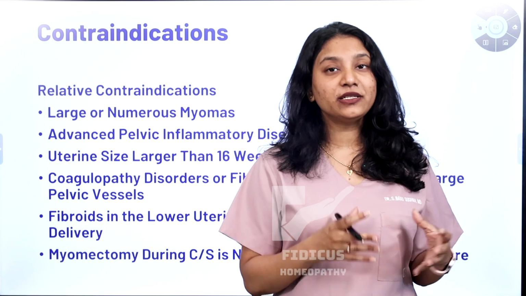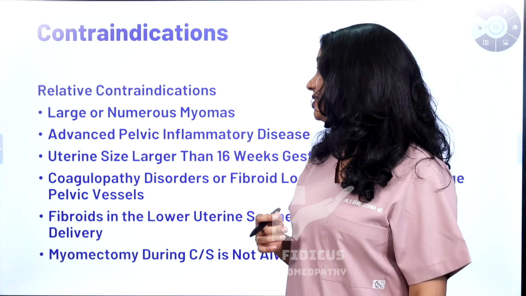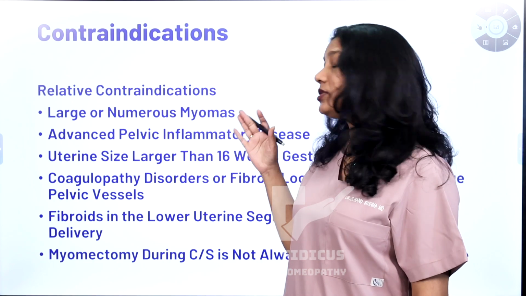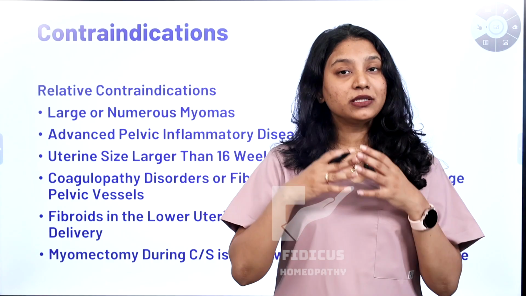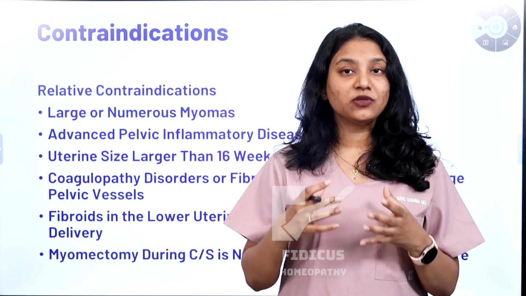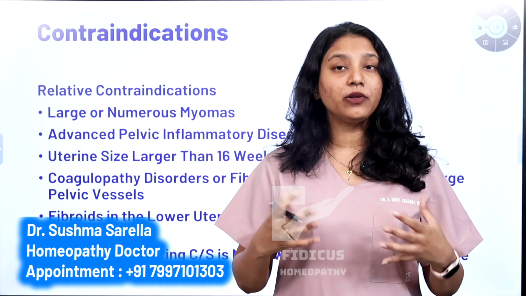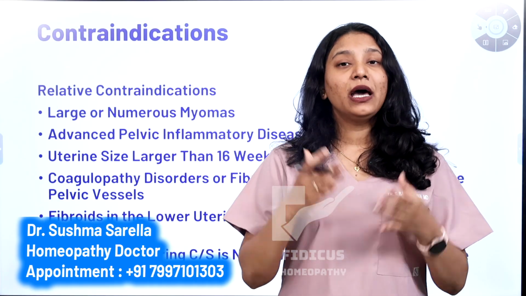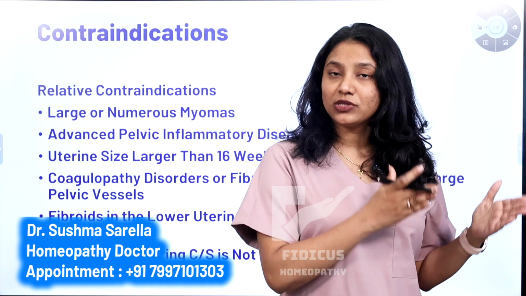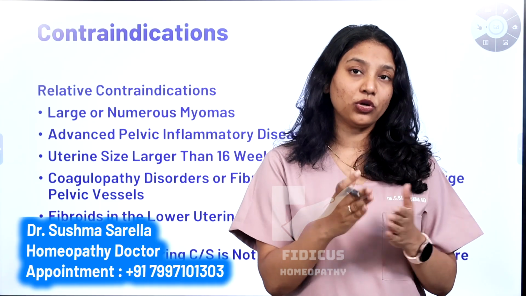Then coming into the relative contraindications. First relative contraindication is large and numerous myomas. If the size of the leiomyoma, which is the other name for fibroid, is very big, or if there are multiple, n number of fibroids, it depends upon the discretion of the person who is performing the surgery to do it or to not do it.